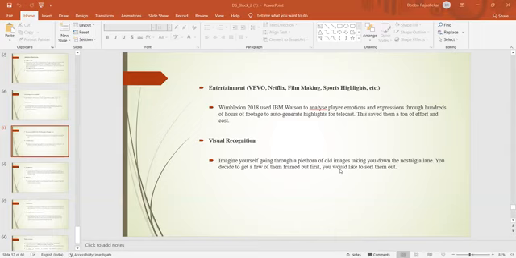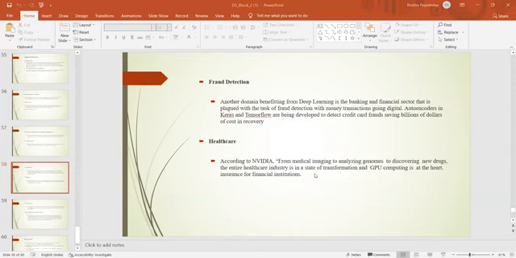Visual recognition. Imagine yourself going through a length of old images, taking you down nostalgia lane. You decide to get a few of them framed, but first you would like to sort them out. Another one, fraud detection. Fraud detection is based on digital transaction problems, and Keras and TensorFlow are being developed to detect credit card frauds and save billions of dollars in cost recovery.